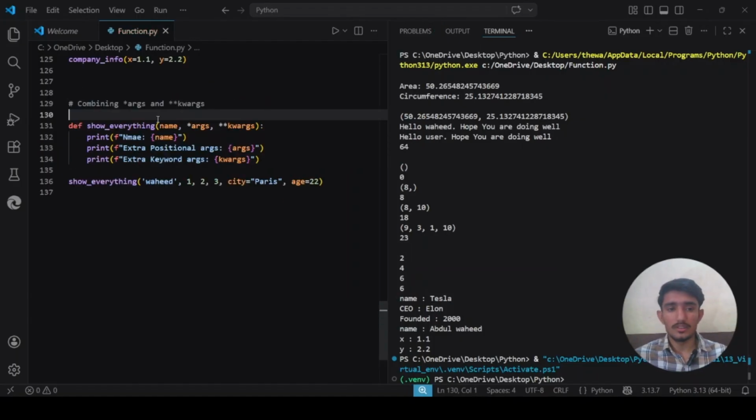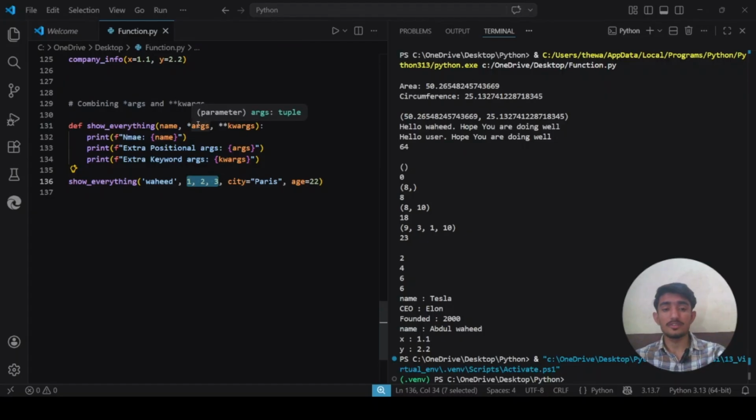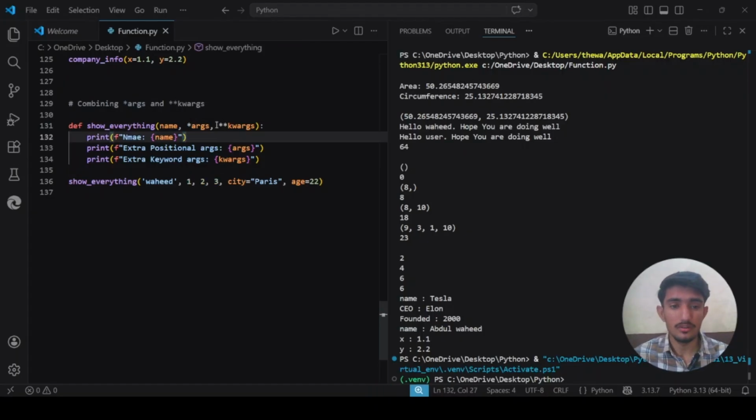So now you see that the first one is the name argument, a regular argument, which is this regular parameter. After that these are arguments, as many as we want to put in here. These are the extra positional arguments. The double asterisk means keyword arguments. You see here these are two keyword arguments.